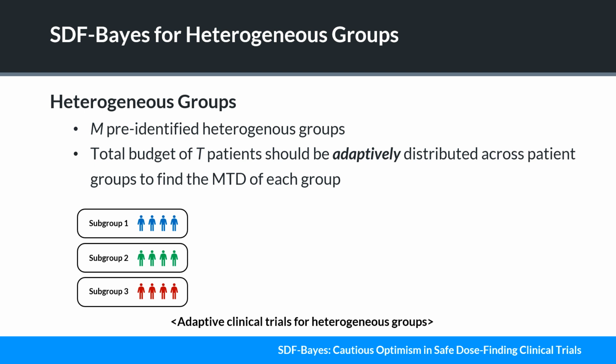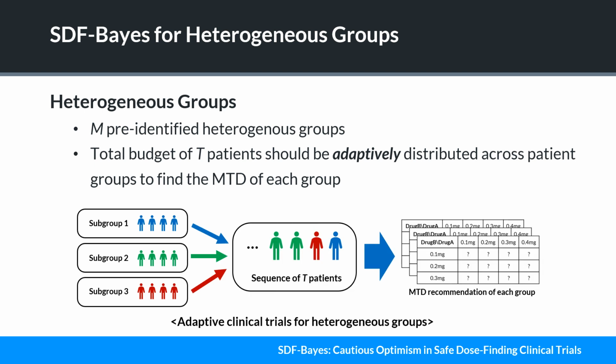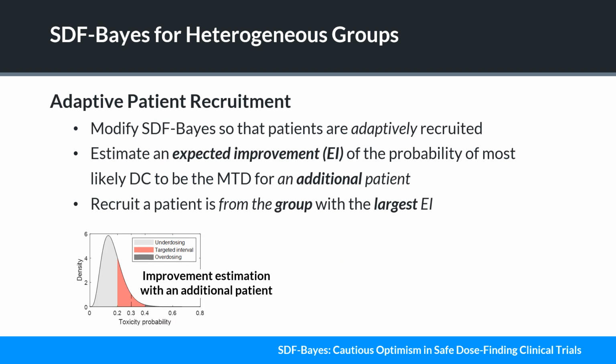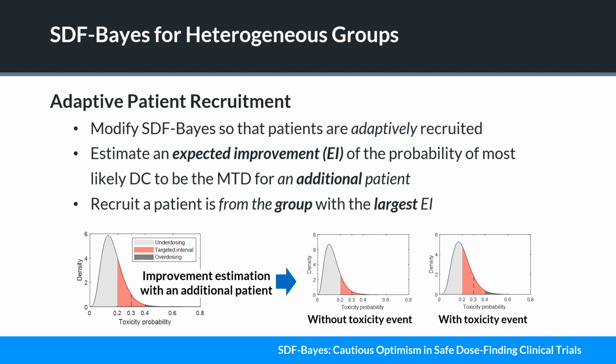In our paper, we also consider heterogeneous groups. We consider M-identified groups and the total budget of T patients. The patients should be adaptively recruited across the groups to find the MTD of each group. For adaptive patient recruitment, we estimate the expected improvement of the probability of the most likely DC to be the MTD assuming the occurrence of a toxicity event. By recruiting a patient from the group with the largest expected improvement, we can recruit the most informative patient.